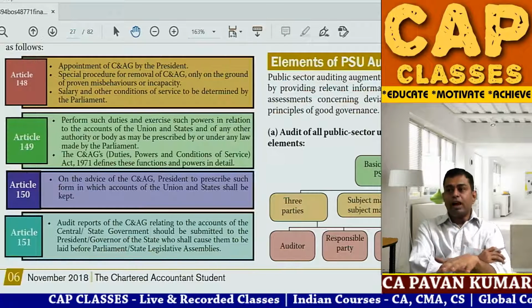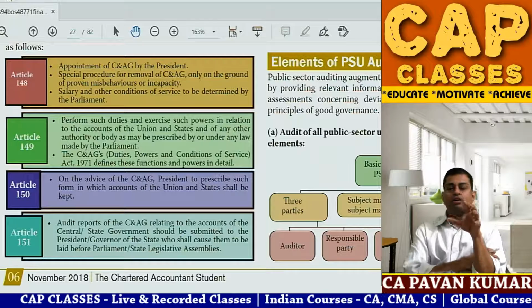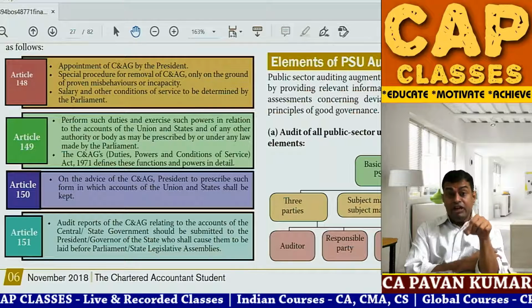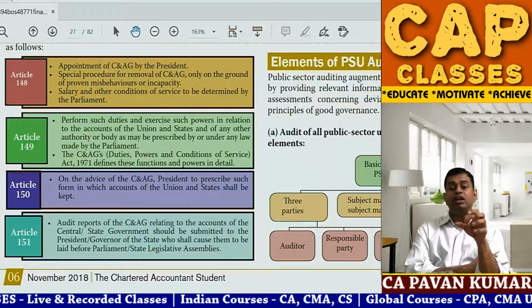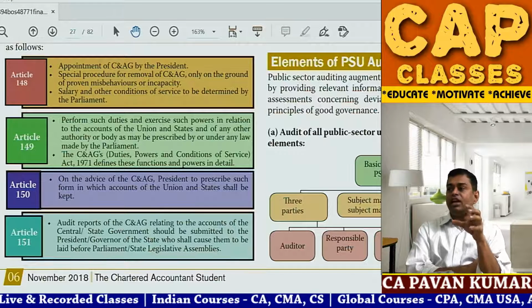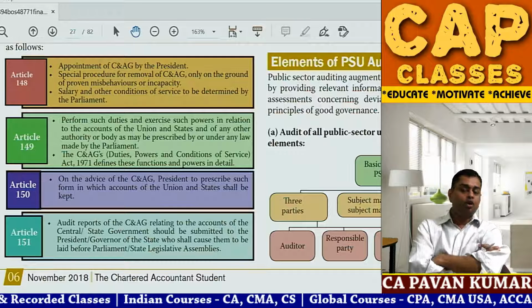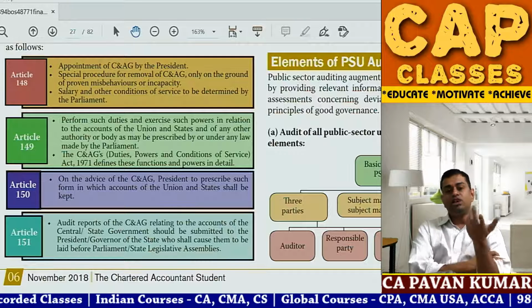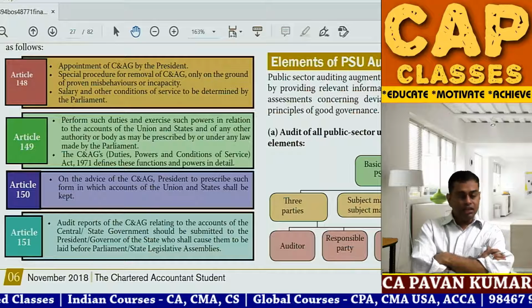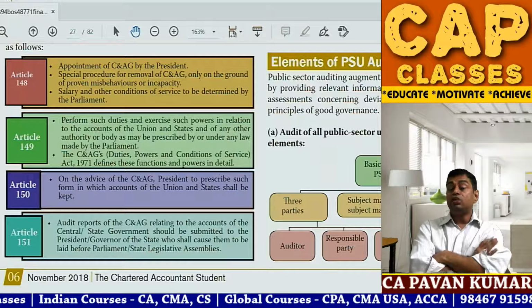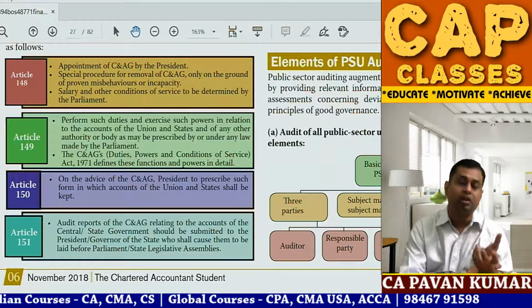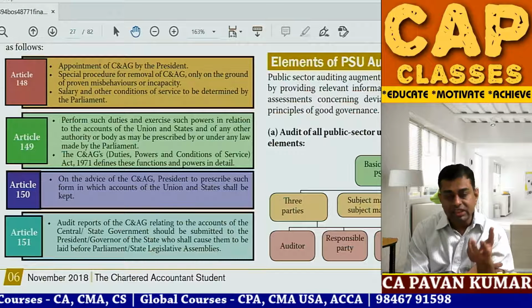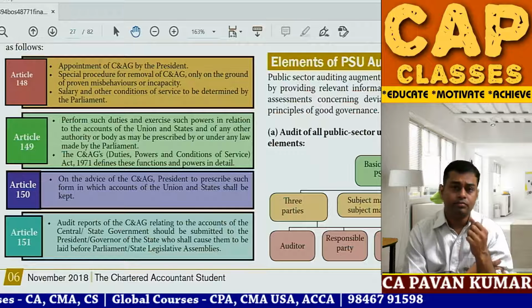Do you know, a few days back, I think even now it is open, I think 4 or 5 days back only, C and AG is appointing 10,500 auditors and accountants. Do you know that? Someone is interested, you can Google it. C and AG is hiring 10,500 auditors and accountants. So basically, C and AG is a department.